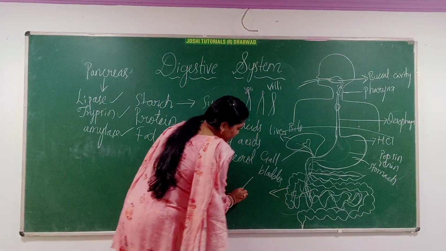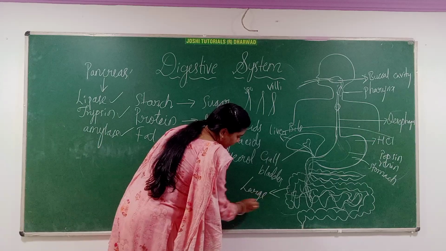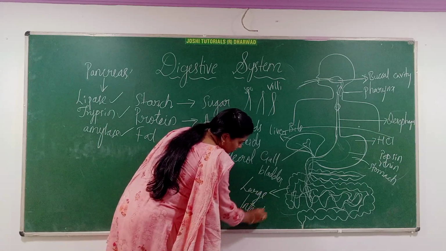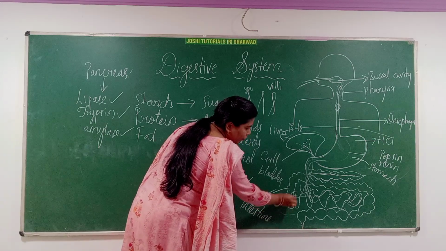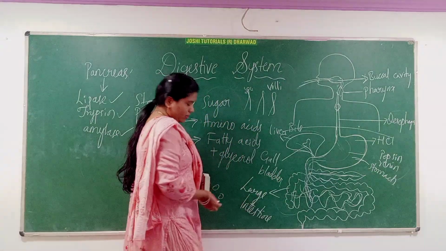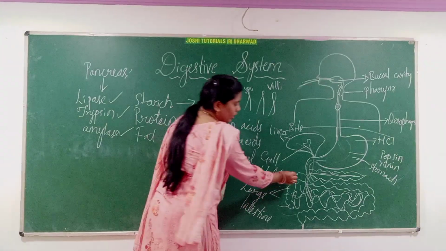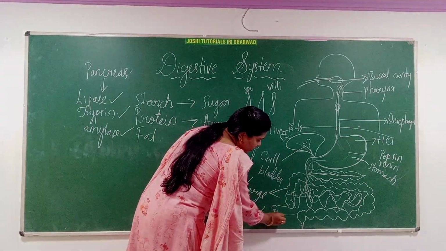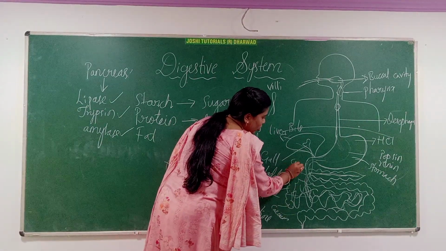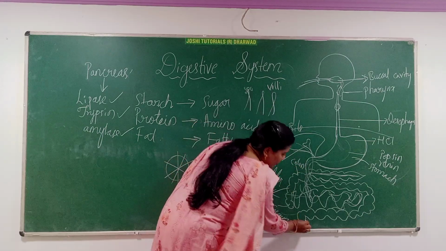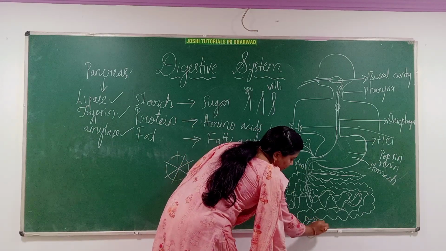So like this food is digested, and undigested food moves to the large intestine, which is present here. Here you can see the cecum. This is the cecum, this is the colon, and this main part is the rectum.